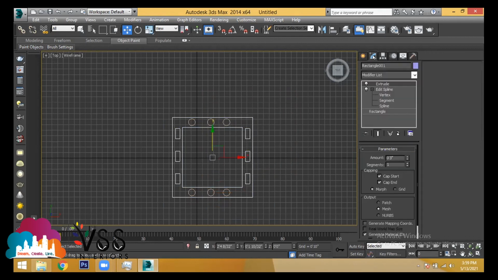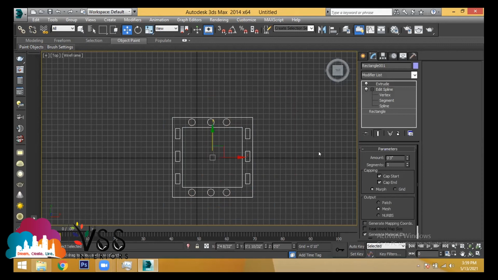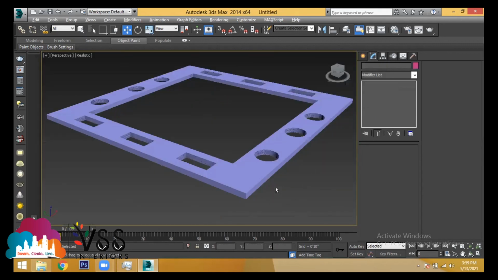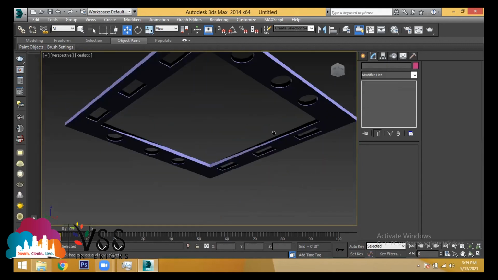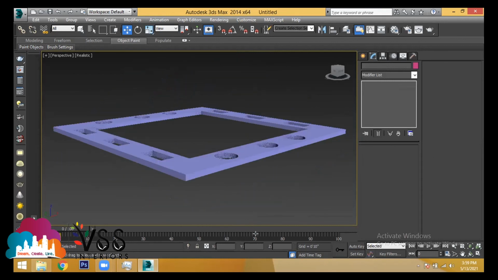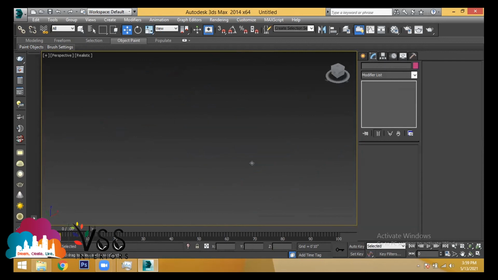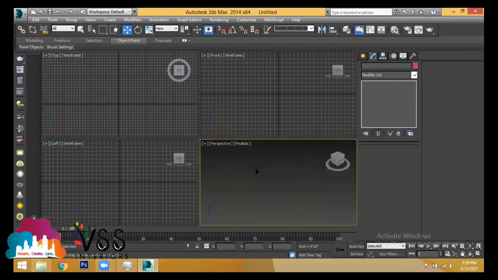Select the sketch which is with edit spline, use attach, and attach this circle also. If you don't attach, you'll not get the holes. So instead of using other tools, you can use the line tool or the edit spline tool to make the designs properly.